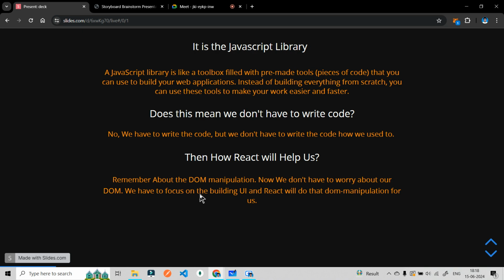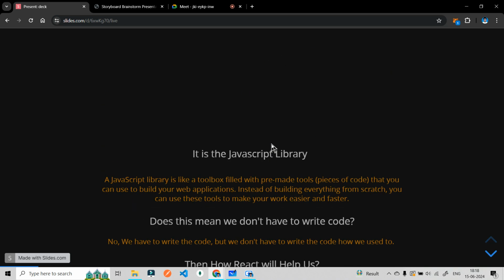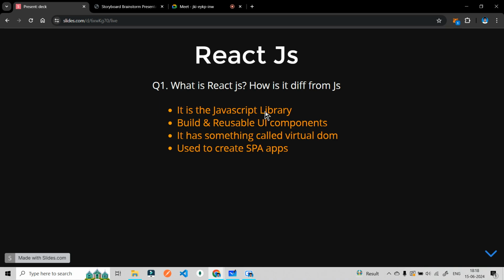We just have to focus on building the UI, the front end part, and all the DOM manipulation that we used to do, React will do for us. We are going to actually see how it does that. But concept-wise, if someone asks you, this is the one main point you have to remember: React does the DOM manipulation for us. That is why it is called a JavaScript library. Understood, first point covered.